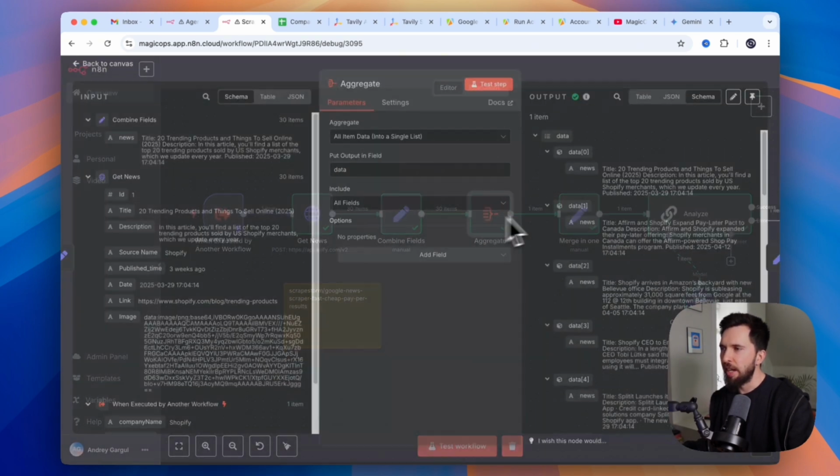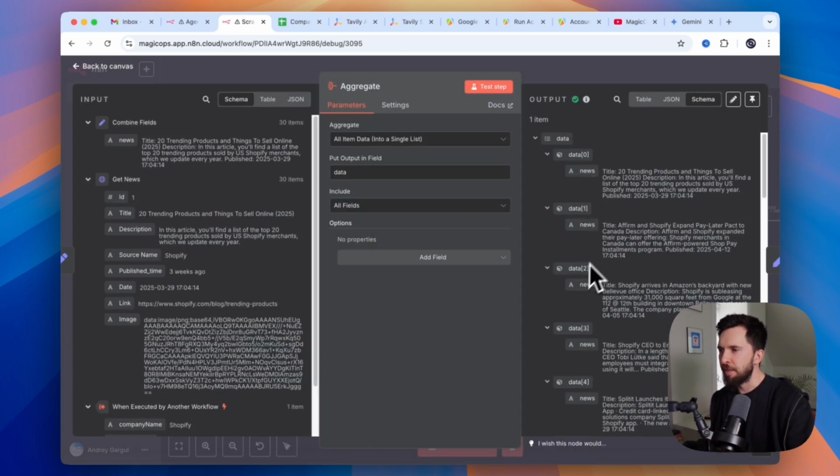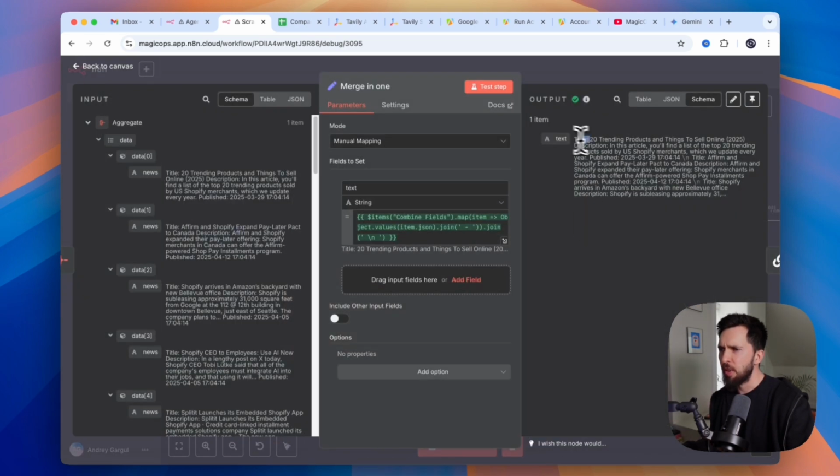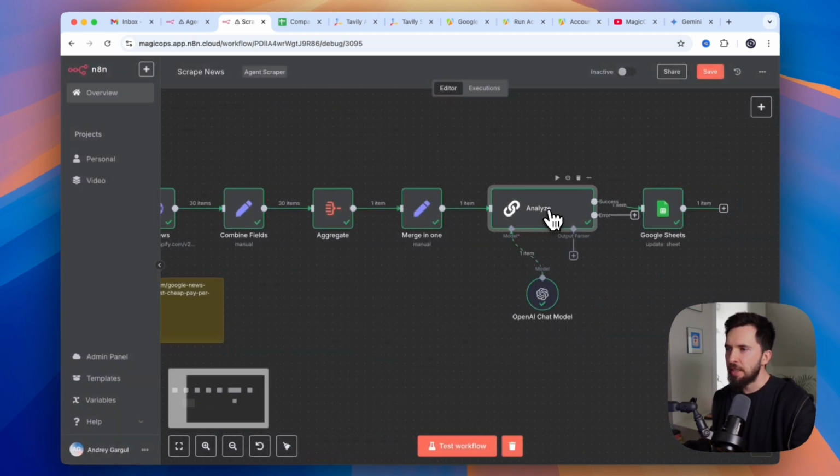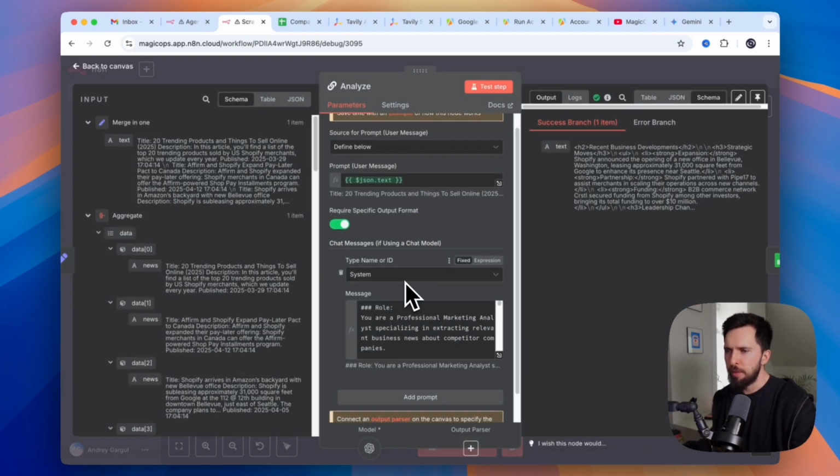So here I have 30 different individual blocks. Here I have one text. And the way I did it here is by using a little bit of JavaScript that basically merges all those components together in one text. And I pass this text to our LLM model.